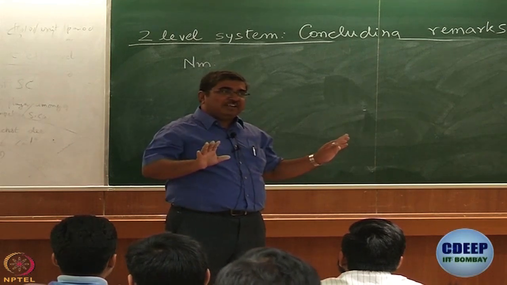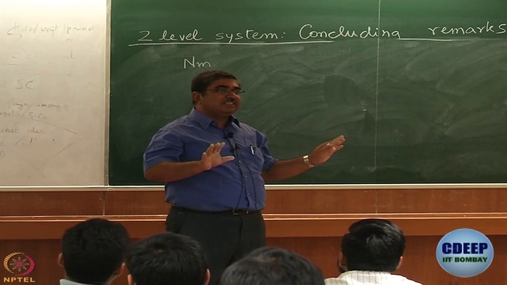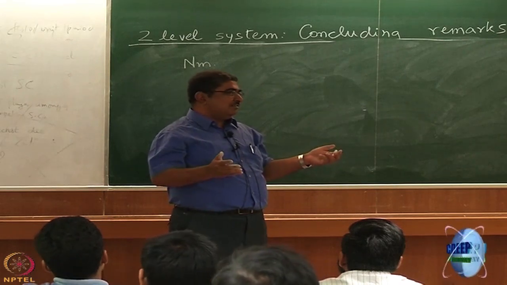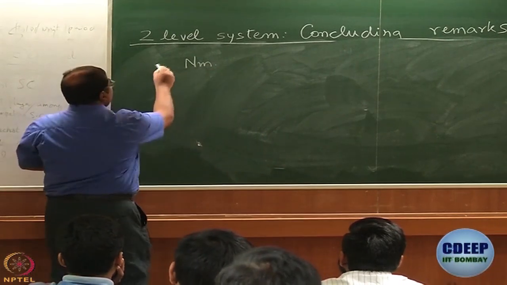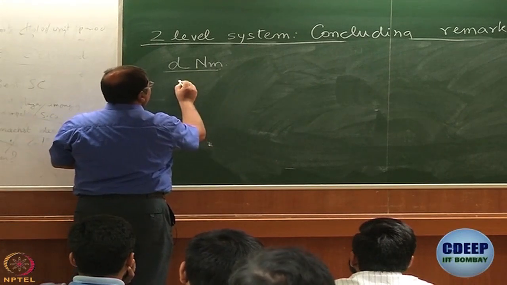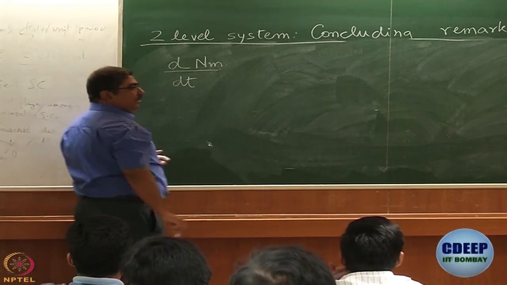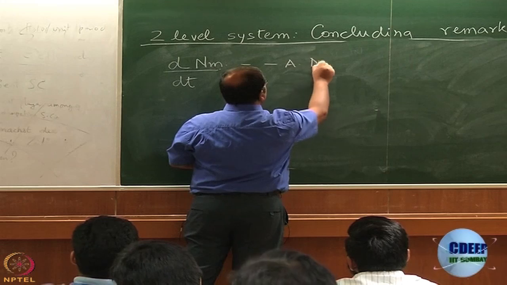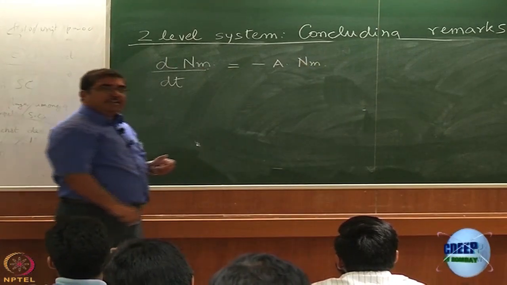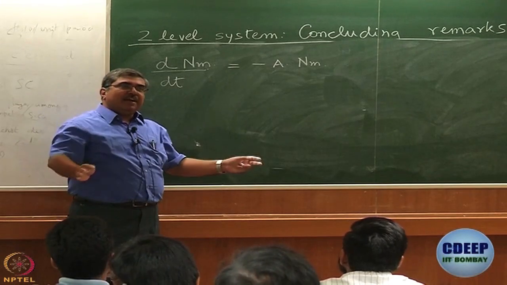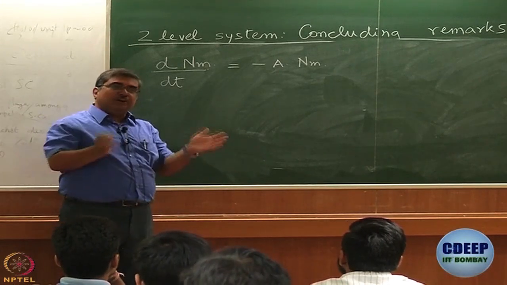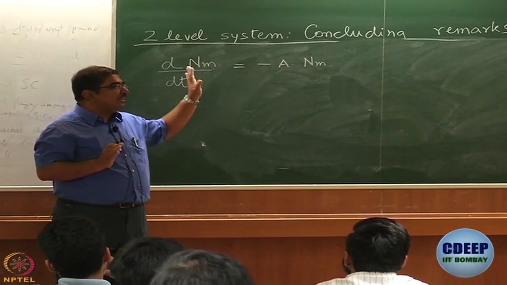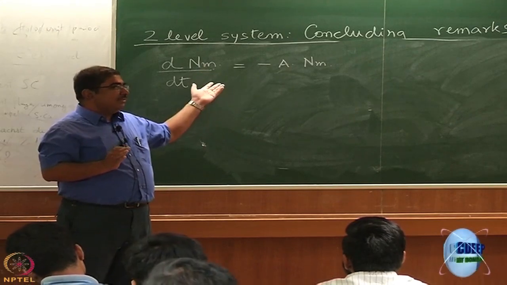First two, of course, are gone, right? The moment you switch the light off. They are induced processes. What about the third one? It is spontaneous, right? That will still be operative. So, the rate of decay of excited state population, if I write dNm/dt, that should be in that case minus A into Nm. Do we agree? All we are doing is we have taken the same Einstein treatment, but now since the light is off, we have removed the first two terms. We are working only with the third term. Are we clear? Very simple equation.